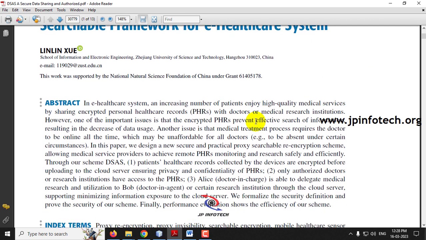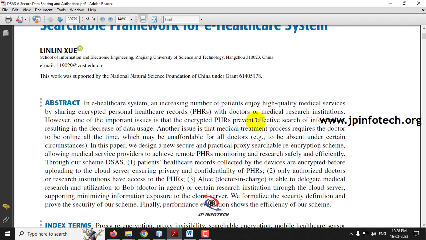We all know that eHealthcare systems are developing day by day, because in this eHealthcare system the patient is not required to go to the hospital or a doctor physically. Instead, they can send the data such as their reports in an electronic format, so that the doctors or the hospital people can diagnose the patient from anywhere.